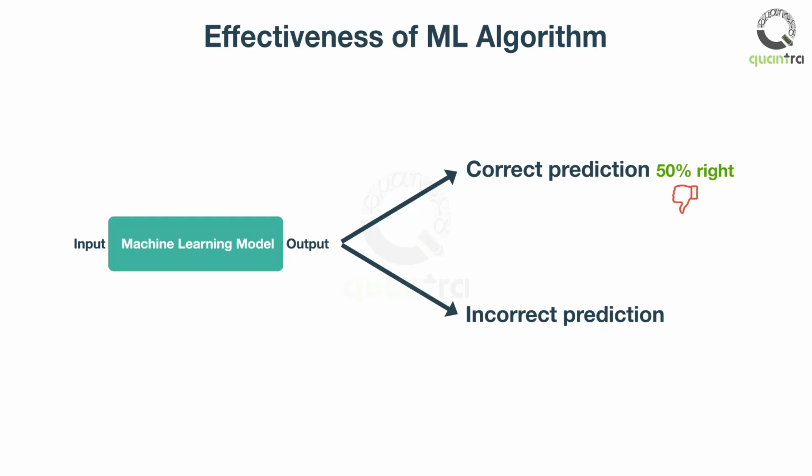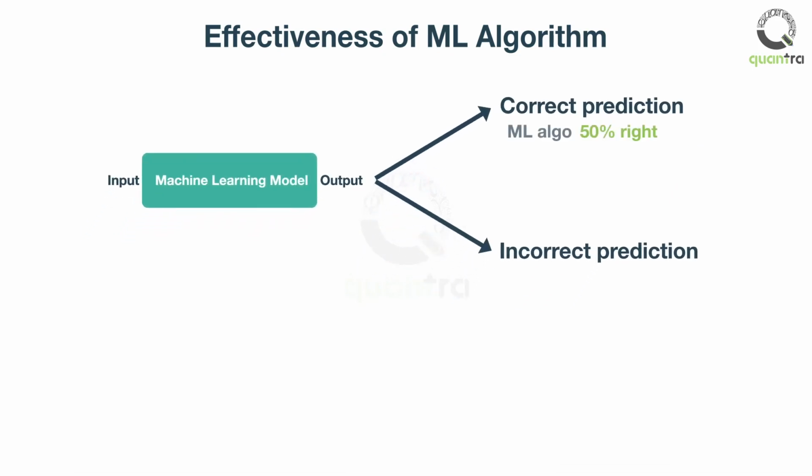For instance, the task is to predict the heads in a coin toss. The model can predict heads every time and be right 50% of the time. Since there are only two choices, heads or tails, even a random guess will be right 50% of the time. Therefore, you need the model to be right more than 50% of the times.